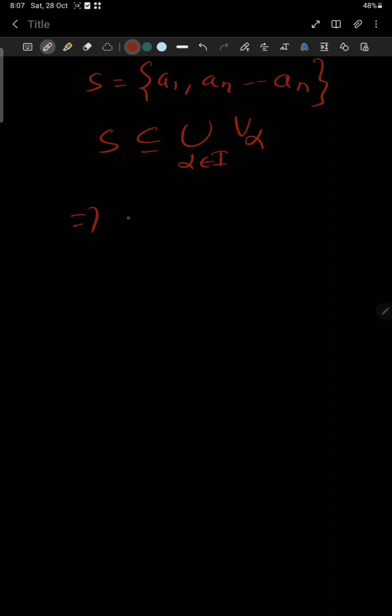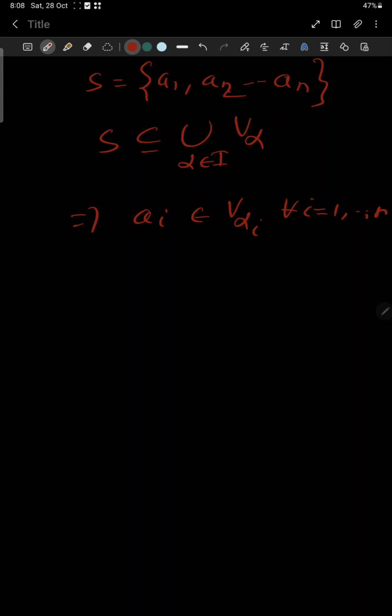So therefore this implies that a_i belongs to some V_alpha_i for i from 1 to n. Means a1 belongs to S and S is covered by V_alpha, so a1 should belong to some open set V_alpha_1, and a2 belongs to some open set V_alpha_2, like that.